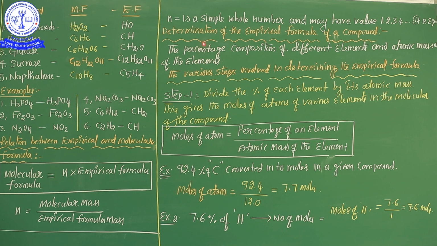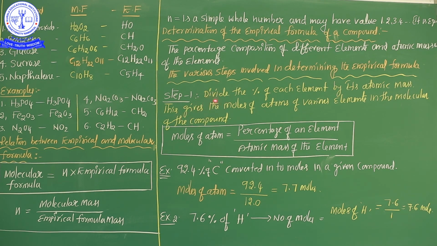Step number 1. As I already said, whenever you determine the empirical formula, the most important part is the percentage compositions of the elements, which you can calculate, as well as the atomic masses of the elements. If you can calculate these two easily, you can determine any type of empirical formula. Okay my dear students, the first step is this, the most important: divide the percentage of each element by its atomic mass.